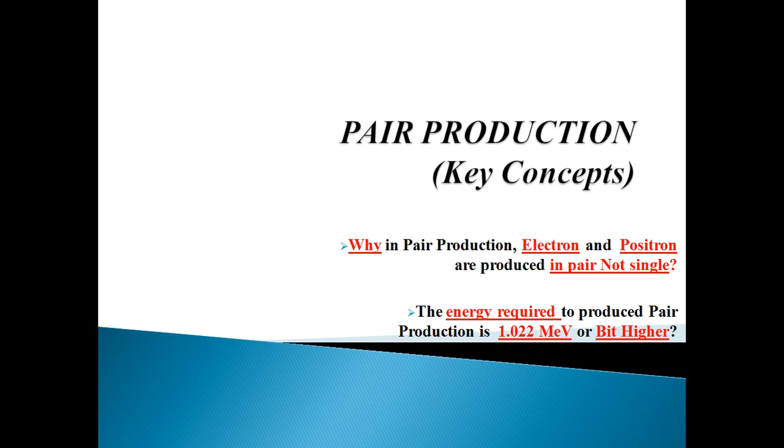In this video I am going to discuss some key concepts about pair production, as I suggested in my last video. First question: why in pair production are electrons and positrons produced in pairs, not singly? And the second question: the energy required to produce pair production is 1.022 mega electron volt or a bit higher.